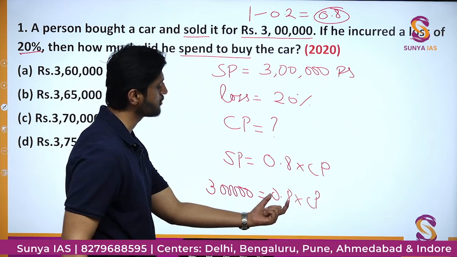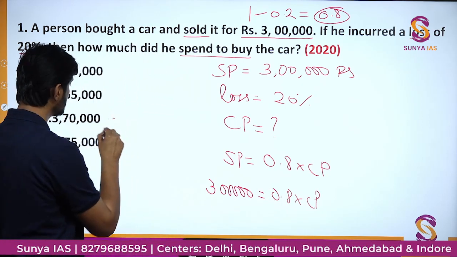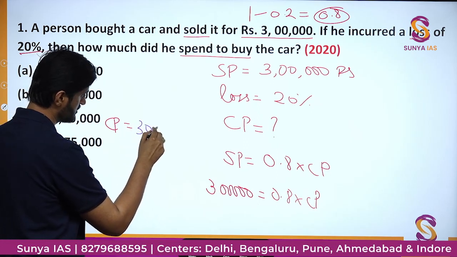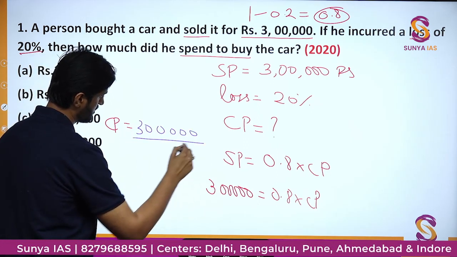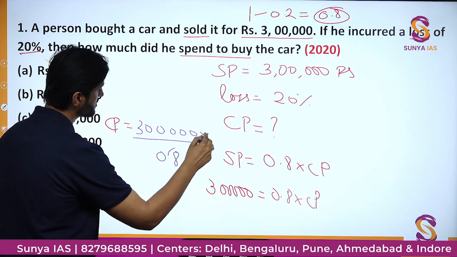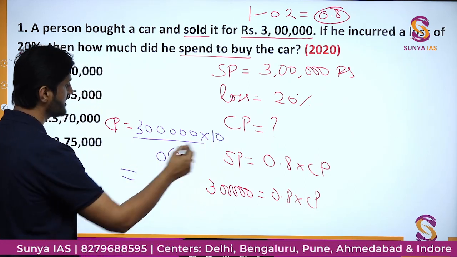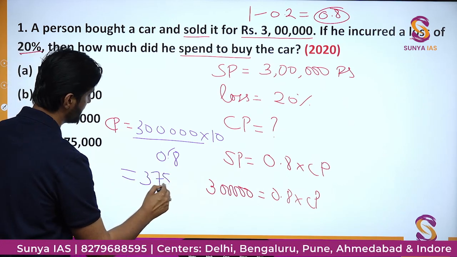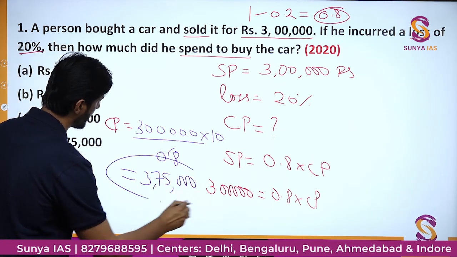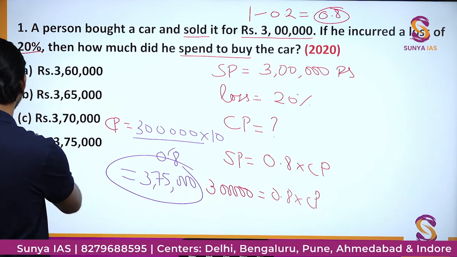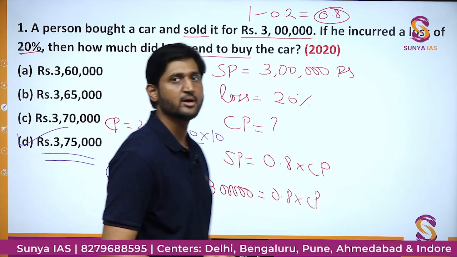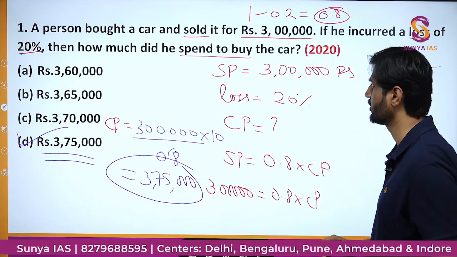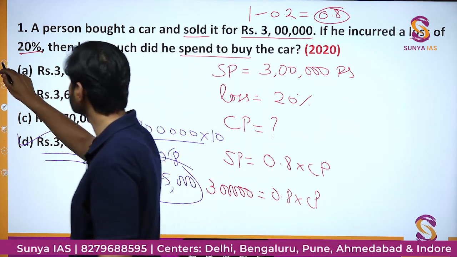Simply CP you can find out by cross multiplying 8 into the denominator, and cost price is going to be by 0.8, and you can get rid of this decimal by this. Ultimately the value which you will get would be rupees 375,000. Okay, after all the cancellations and division, we'll get the final value as D. Okay, so it was a pretty easy question, it was a pretty straightforward question. So now moving on to the next.